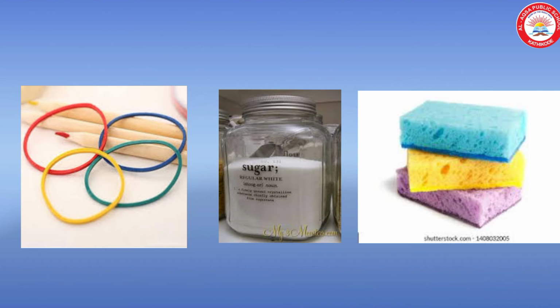The second one, what about sugar and salt? When kept in different jars, these take the shape of the jar. Are they solid? The shape of each individual sugar or salt crystal remains fixed whether we take it in our hand or put it in a plate or in a jar. So, sugar and salt are solid.